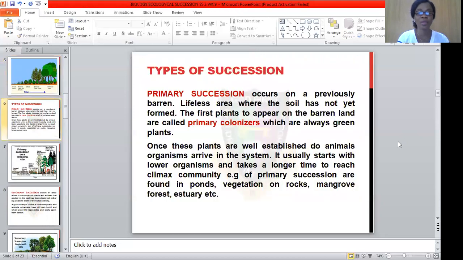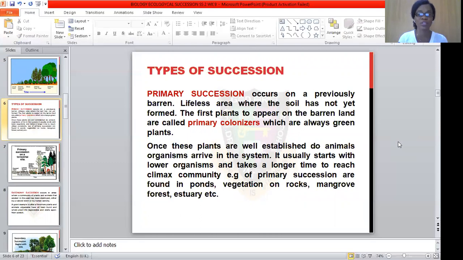Now let's move on. What are the types of succession we have? We have two types of successions. The first one is the primary succession, which occurs on a previously barren land, a lifeless area where soil has not yet been formed. That is where you see a primary succession taking place.